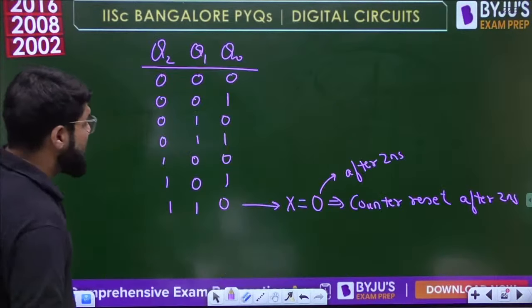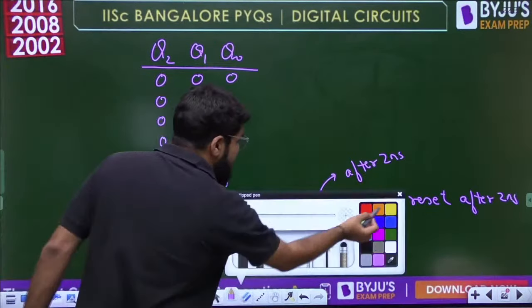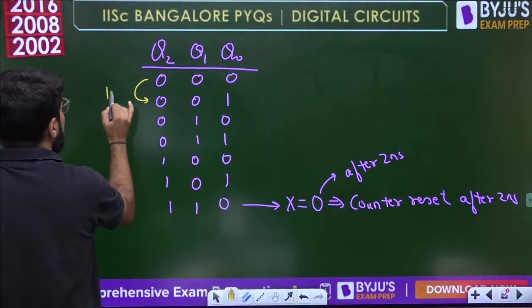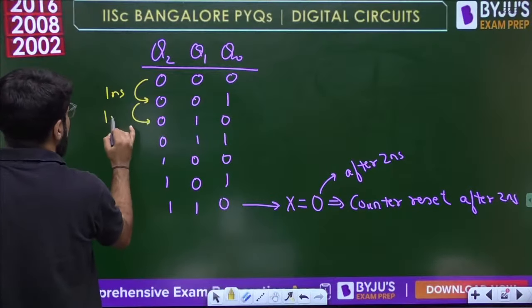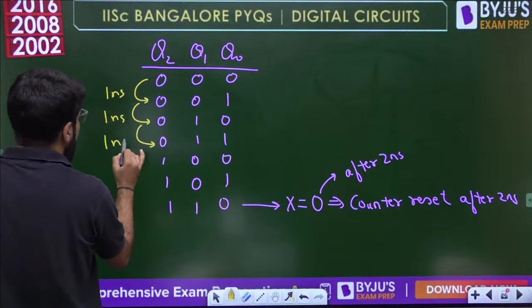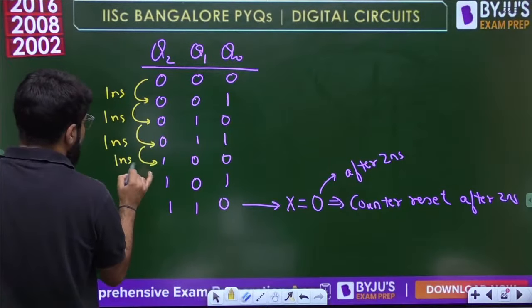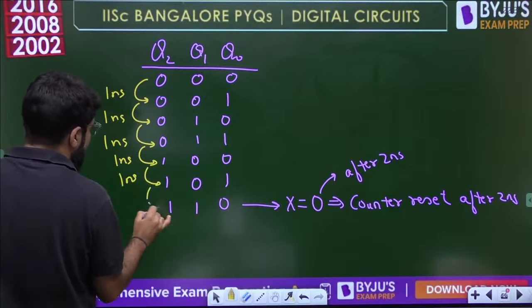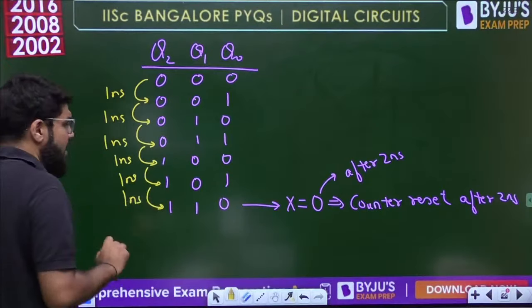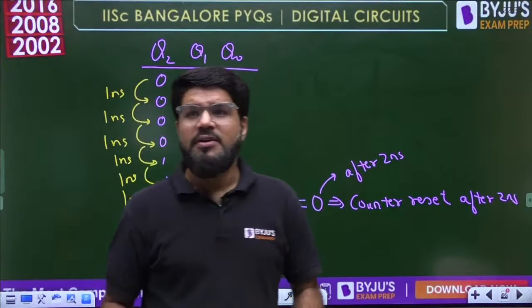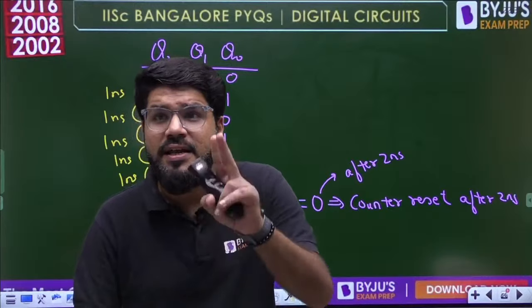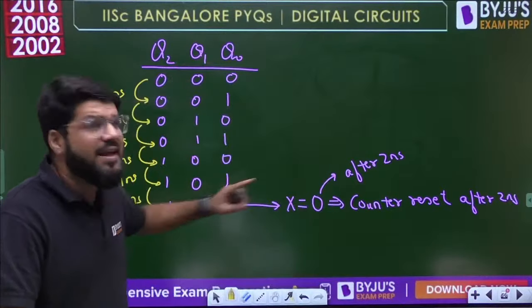That means each and every state is coming after 1 nanosecond, after 1 nanosecond, after 1 nanosecond. Okay sir, the counter will reset, but for the counter to reset, it needs 2 nanoseconds because of the NAND gate delay.